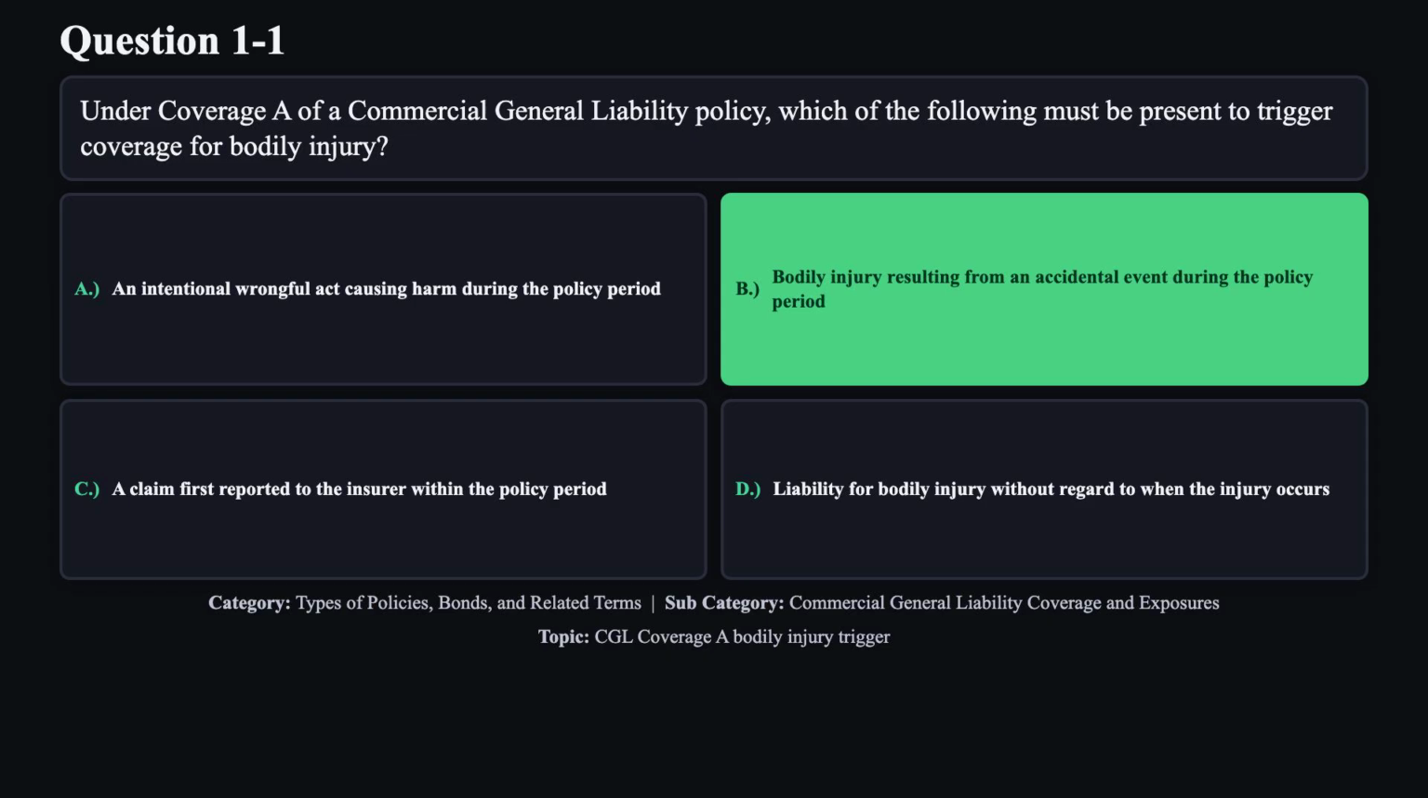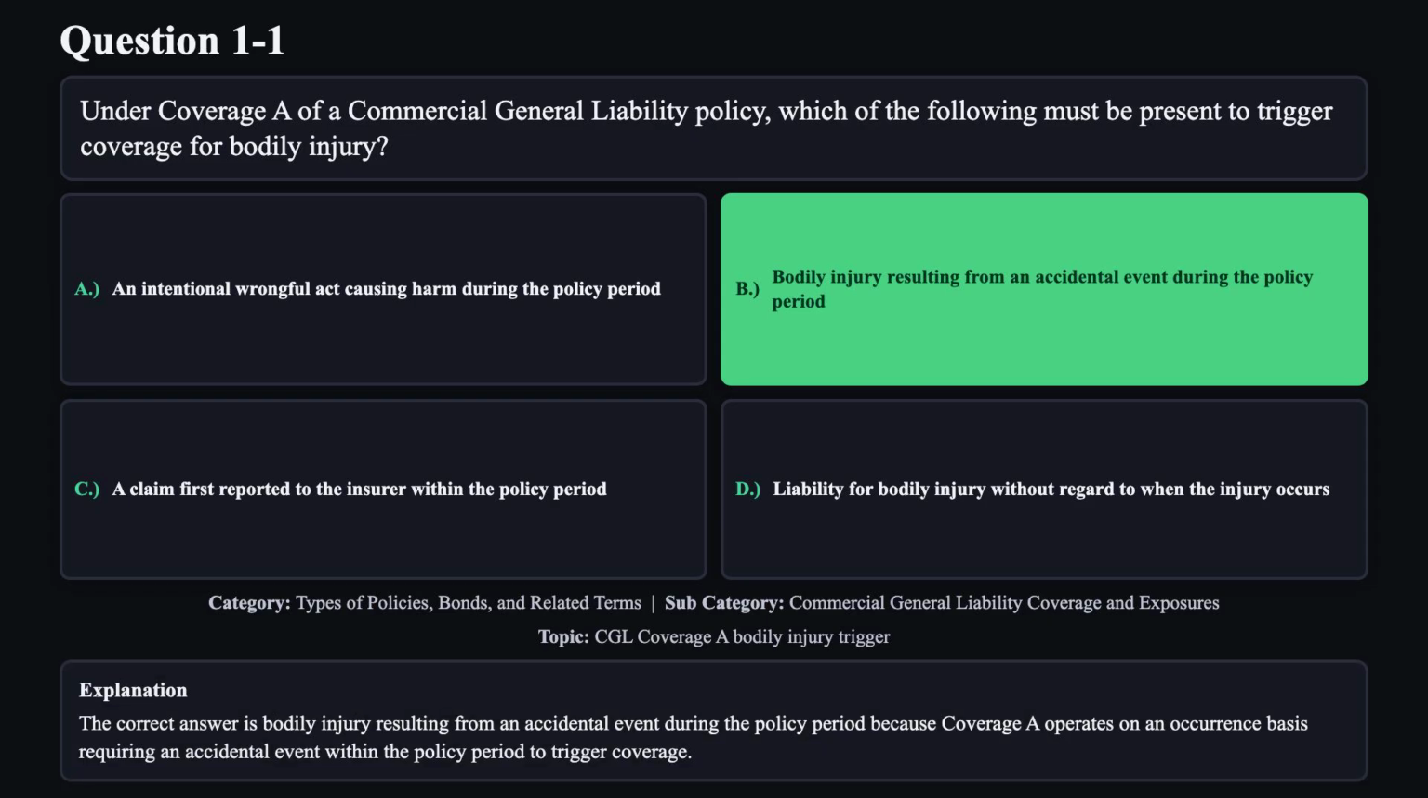The correct answer is B. The correct answer is bodily injury resulting from an accidental event during the policy period, because coverage A operates on an occurrence basis, requiring an accidental event within the policy period to trigger coverage.